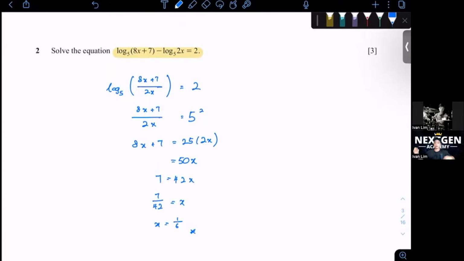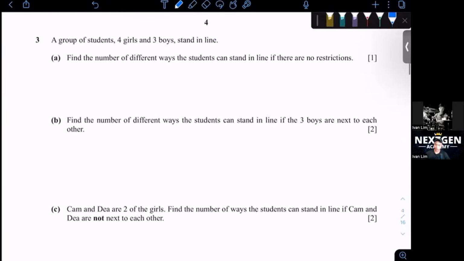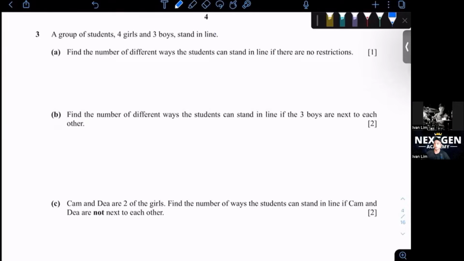All right. Okay, let's move on to question 3. Question C is a little bit tricky. A group of students, 4 girls and 3 boys, stand in line. Find the number of different ways the students can stand in line if there are no restrictions. So there's no restrictions for this.